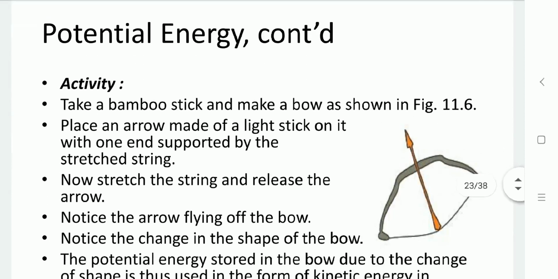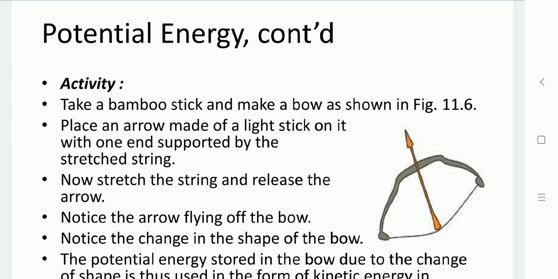Let us take another example, another activity. Take a bamboo stick and make a bow. Place an arrow, and make a tight stick with one end supported with the stretched string. Now stretch the string and release the arrow. The arrow will fly off the bow.